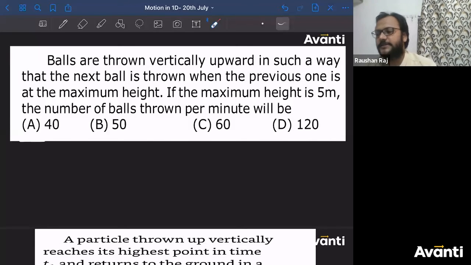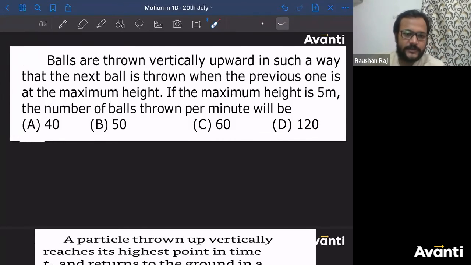So how will we find the correct answer? I think the correct answer is option C only. See, you have to find how much time the particle will take to reach the maximum height. Because consider the first ball. When the first ball has been released at t equal to 0, find the time taken by that ball to go to the maximum height. After every such interval of time, the next ball will be thrown. Okay? Let's start and try to work it out.